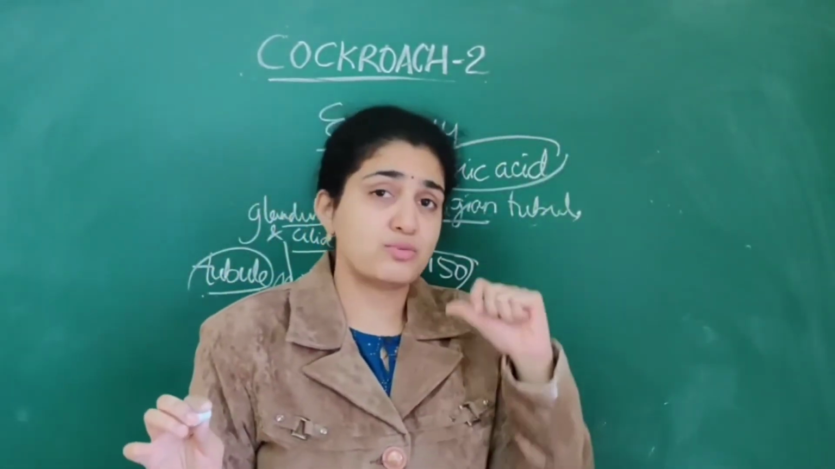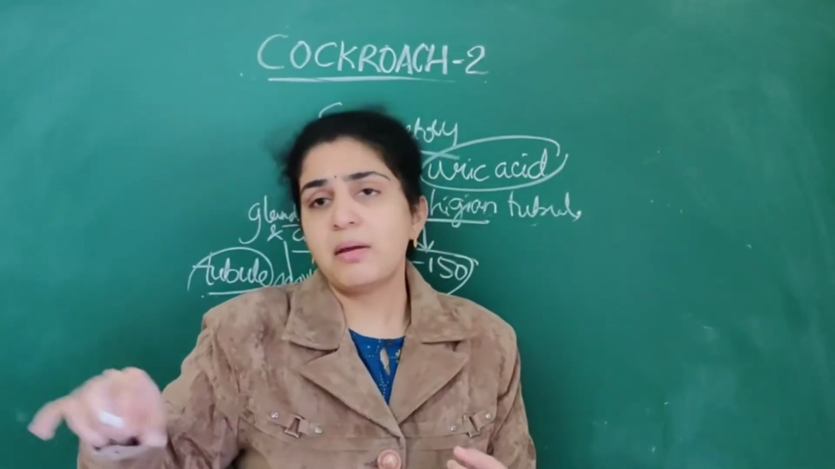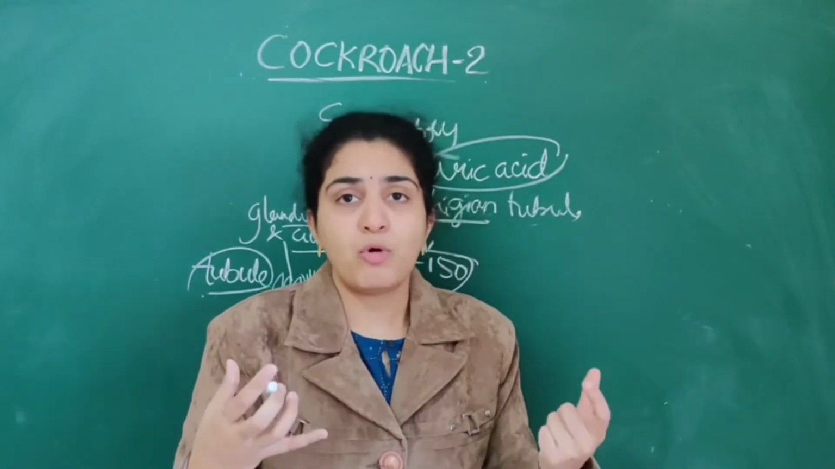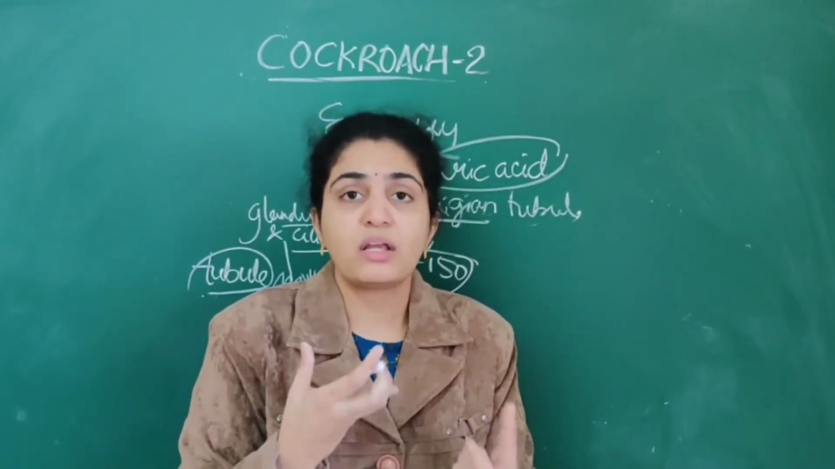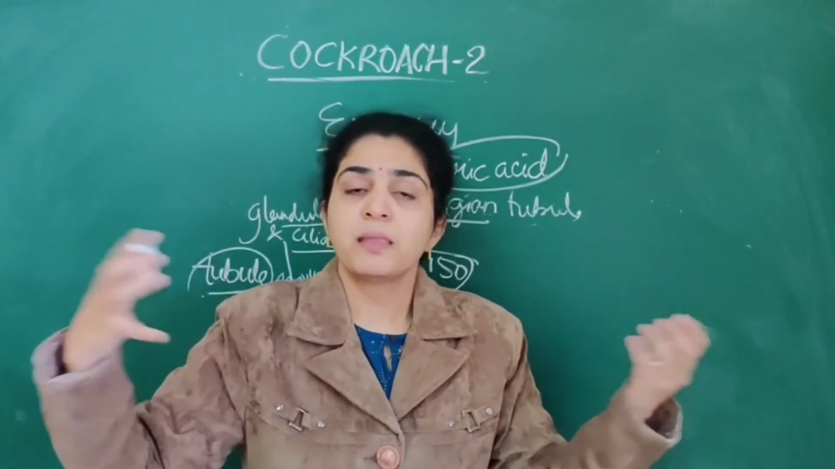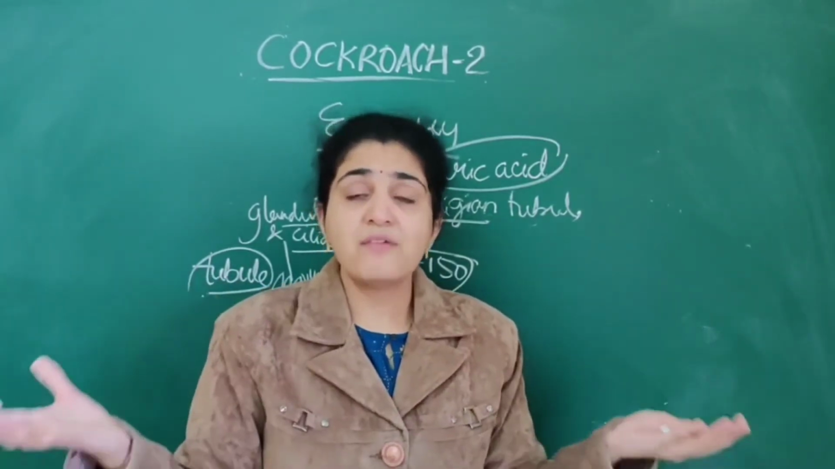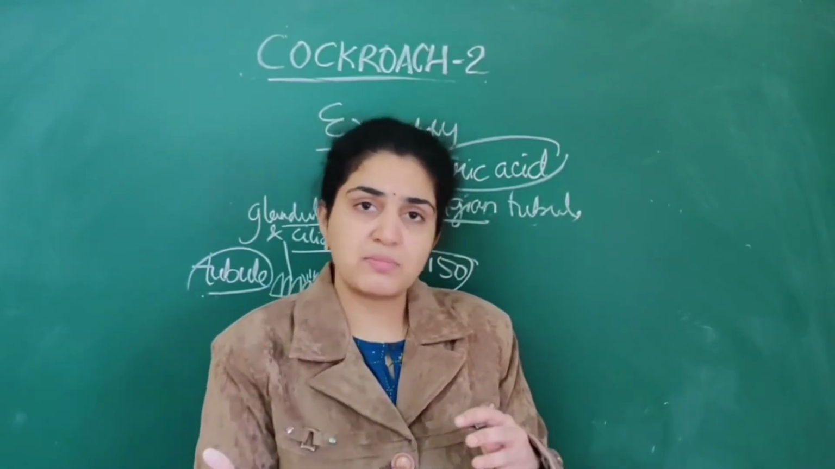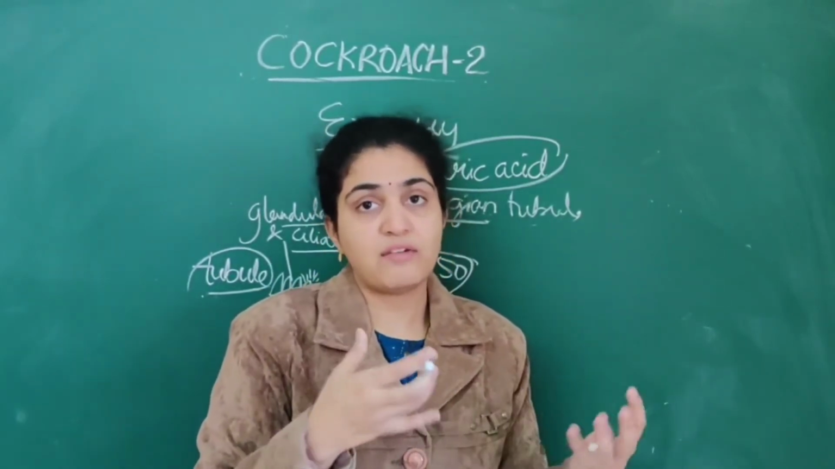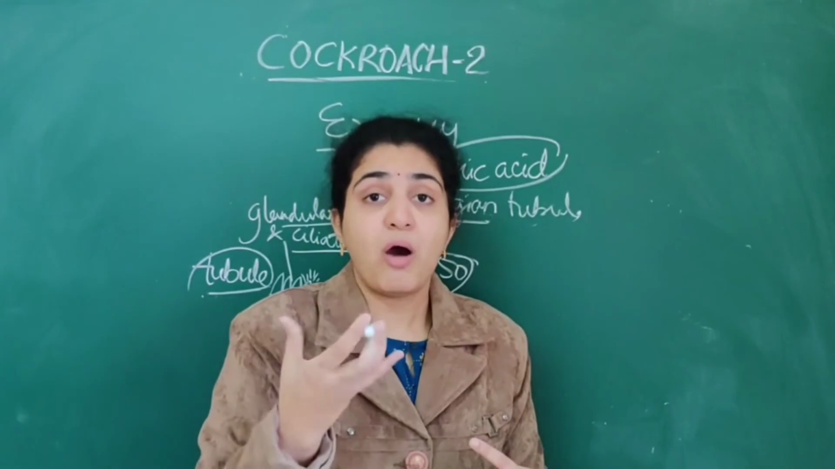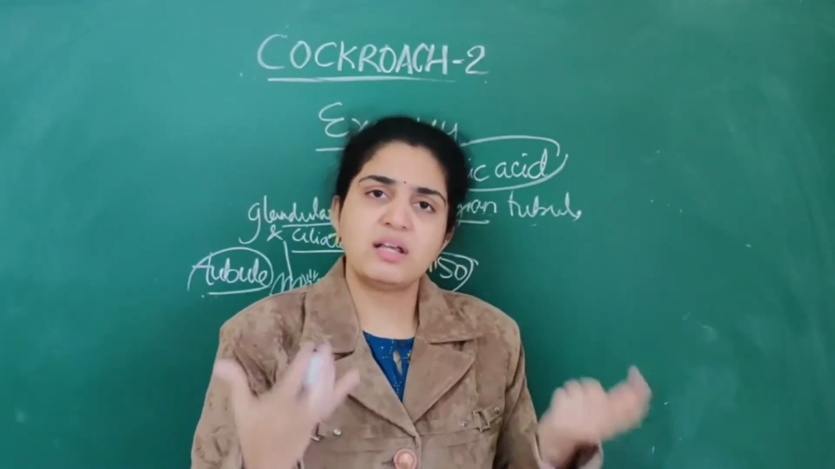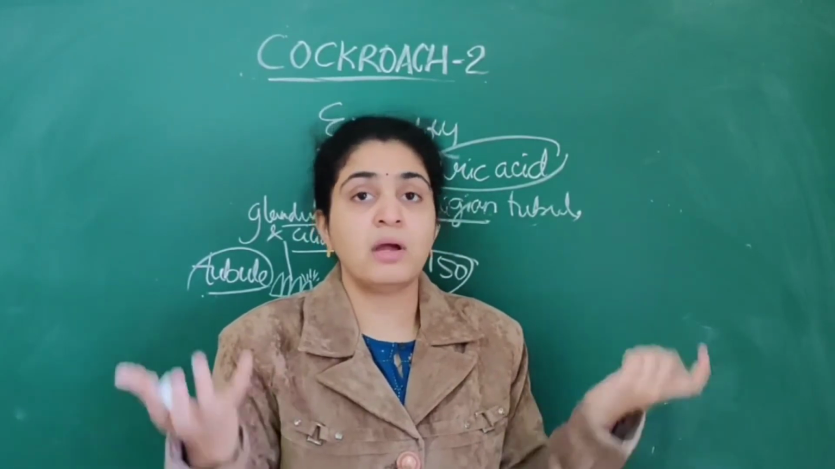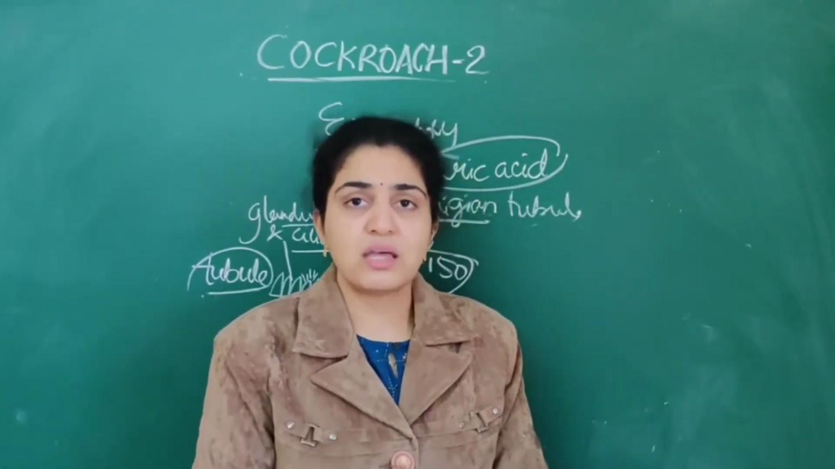For us, it is urea, because we drink lots of water; some water goes out and some is taken by the body. Ammonia is excreted by amphibians, which live in water and sometimes on land, like frogs. They will live in water, so however much water they lose is no problem for them. That's why their excretory product is ammonia.